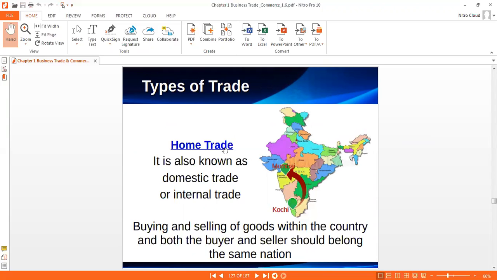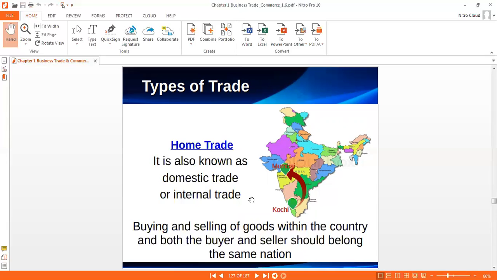Home trade is also known as domestic trade or internal trade. I think in lower classes you already studied this. It is buying and selling of goods within the country, where both the buyer and seller belong to the same nation. This type of trade is concerned with the place of buyer and seller.